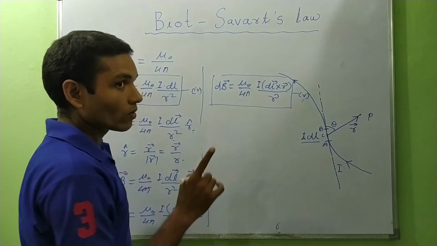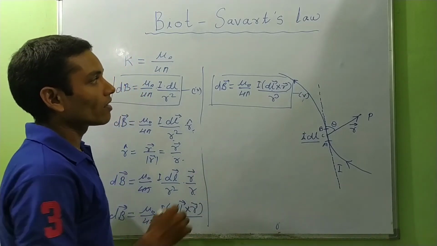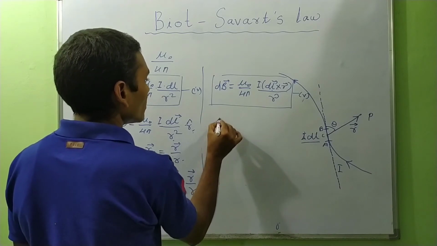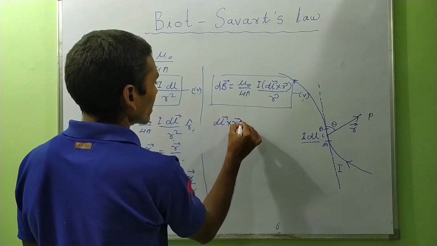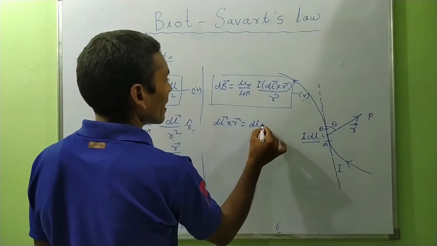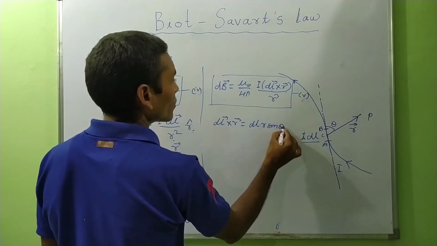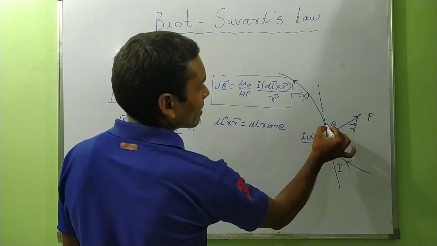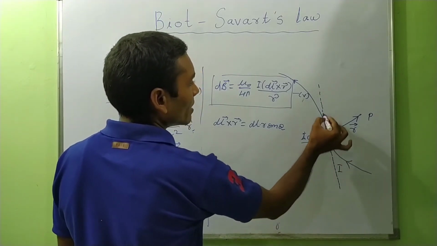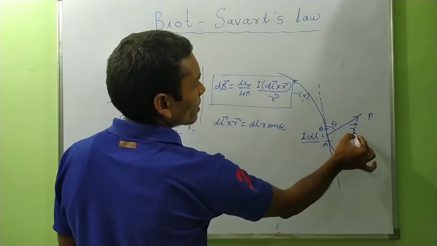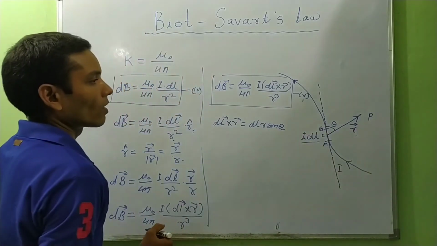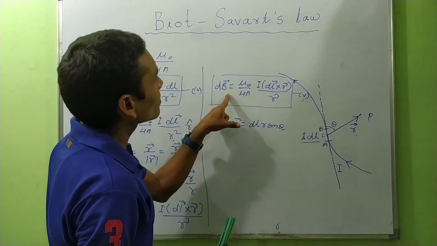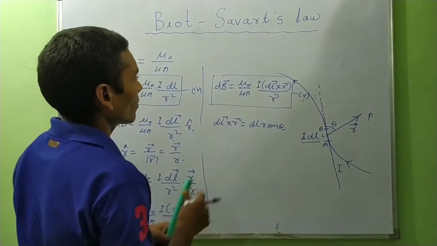So you know that if two vectors are there, then the vector product of two vectors, dl cross vector r, will be dl into r sine theta, where theta is the angle between this element dl and this position vector. Okay, so on putting the value in equation 5, this will be a scalar quantity.